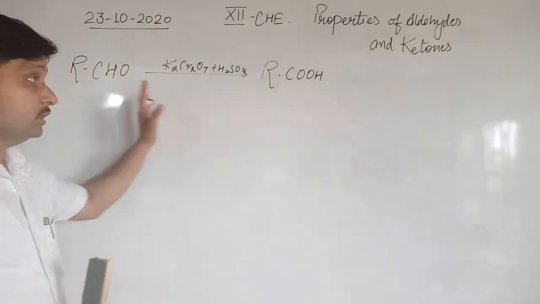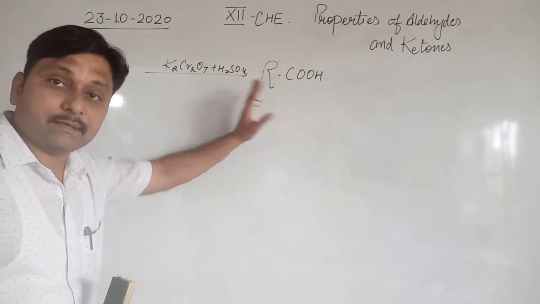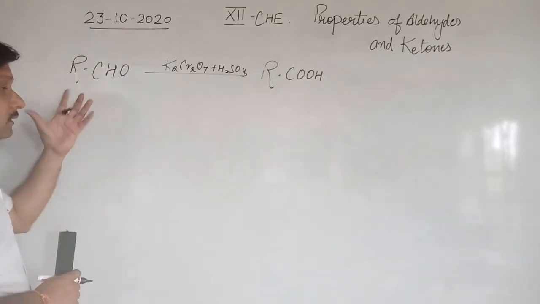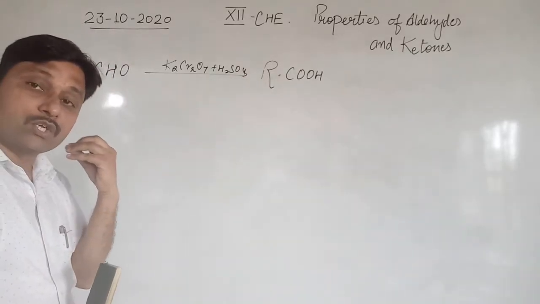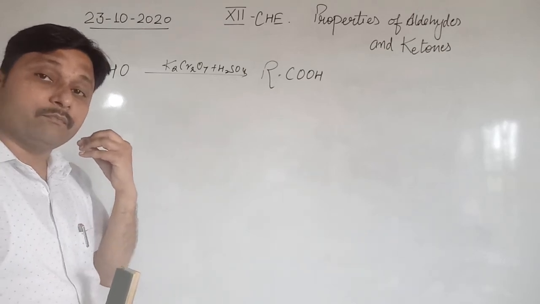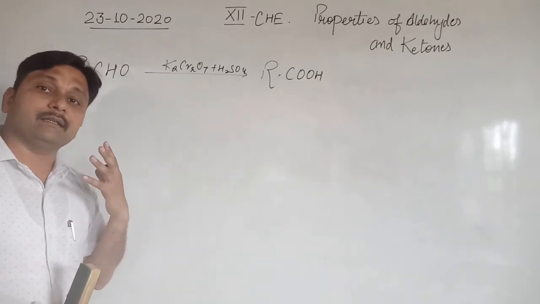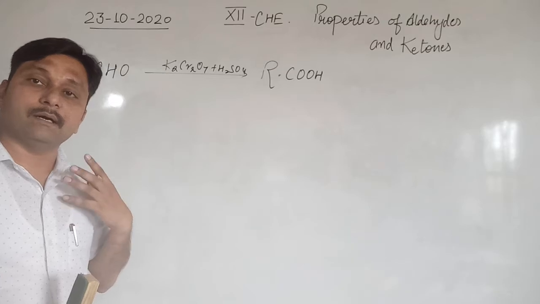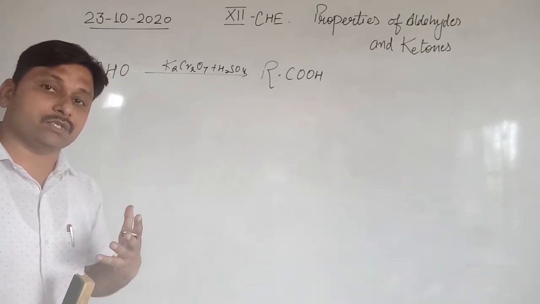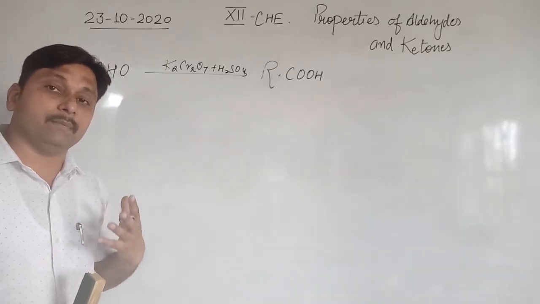Clear? There is no change in the carbon number. This aldehyde also oxidizes in the presence of weak oxidizing agents like Tollens reagent and Fehling solution. So first of all we talk about the Tollens reagent.